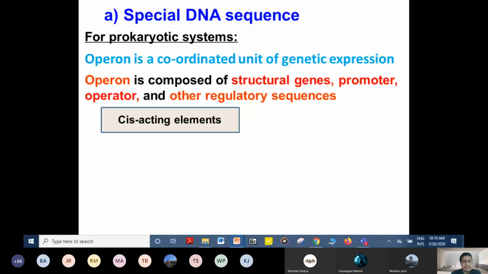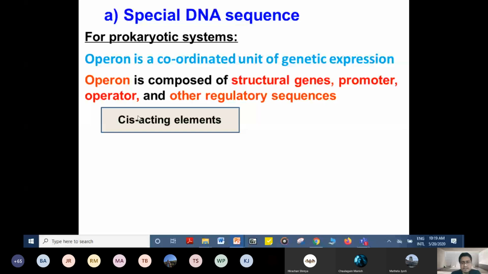Operon is a coordinated unit of genetic expression, and this operon is composed of structural genes, promoter genes, operator genes, and other regulatory sequences. That means operon is the coordinated unit of genetic expression, composed of structural genes along with promoter, operator, and other regulatory sequences.